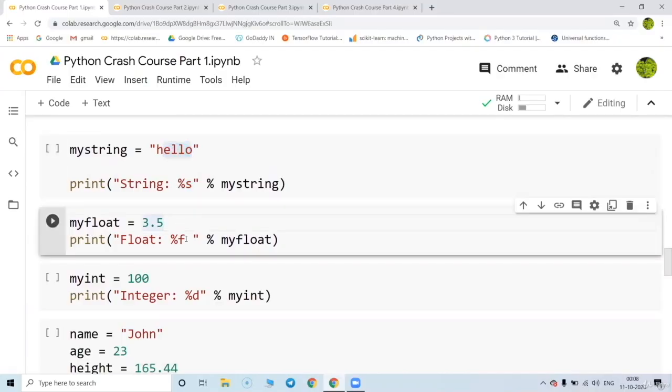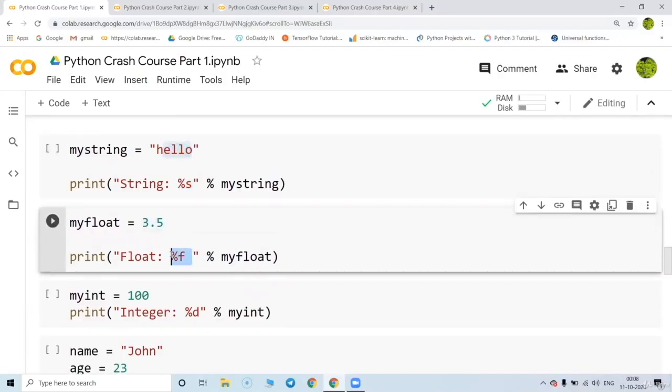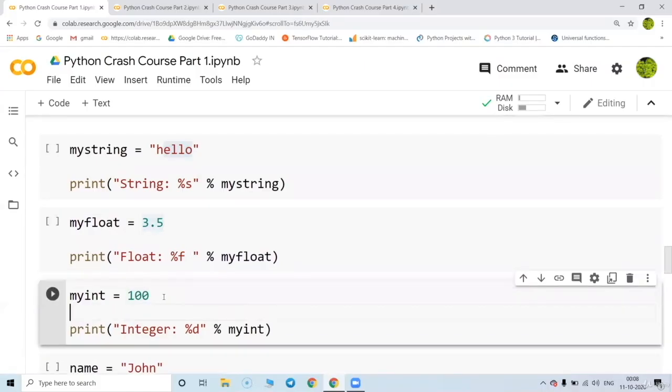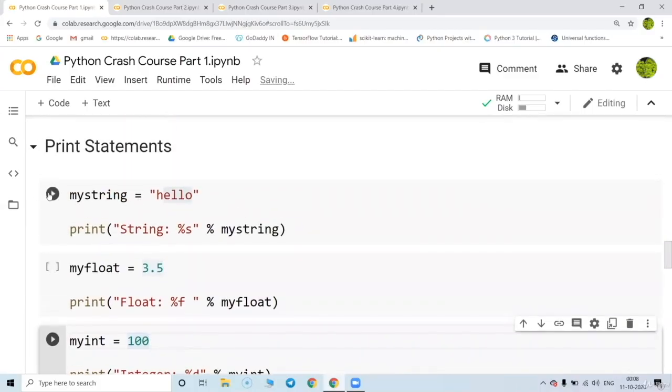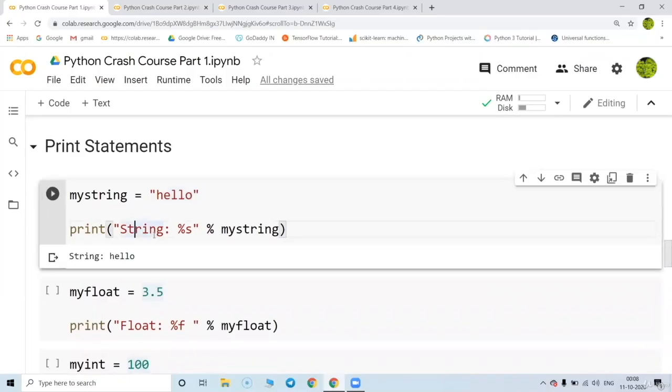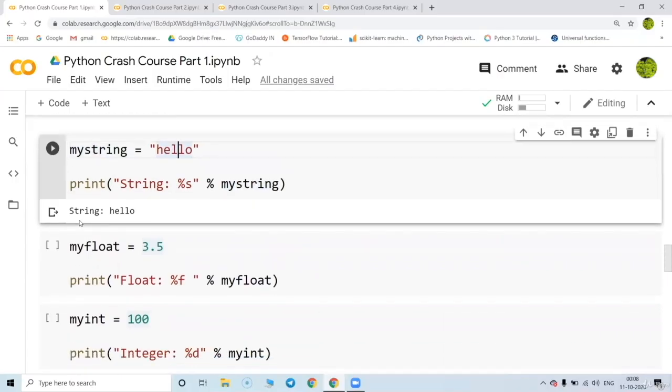The percentage f is for float. And the percentage d is used for integer. So when you run this code, the output will be string, then percentage s will relate to my string, and that will be equal to hello.